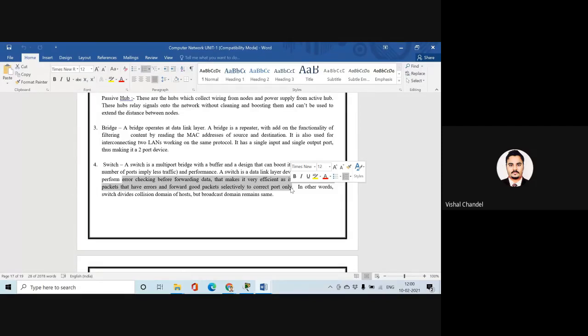In other words, a switch divides the collision domain of the hosts, but the broadcast domain remains the same. I'm not going into this much technical detail. You have to keep this in mind: the wide area network works on a router, and anything we receive from the external world is filtered into the local area network with the help of the switch. So when any instruction comes from outside of Marwadi University, we use a router to receive those instructions.